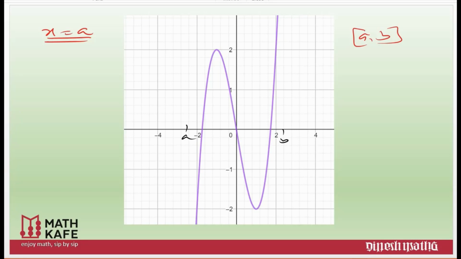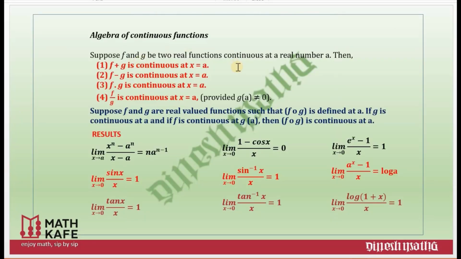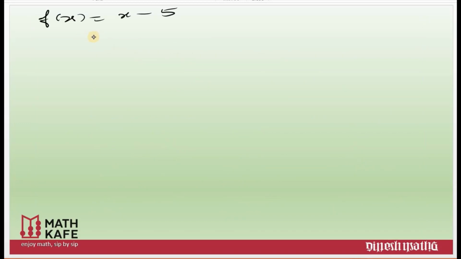Now there are some basic properties, the algebra of continuous functions. If f and g are two continuous functions, then f plus g is always continuous at x is equal to a. Similarly, f minus g is also continuous, fg is continuous, and f by g is also continuous, provided g of a is not equal to 0. And f composition g, where defined, is also continuous. These are some standard results you might require to do the questions from this continuity section. And remember, all the relevant formulas I am adding at the end of this video and you can use them well. Let us check the next example.